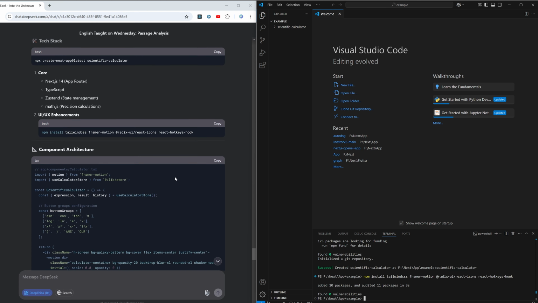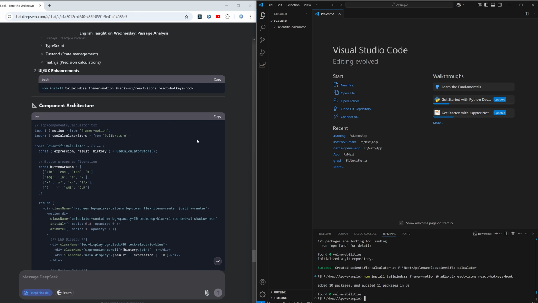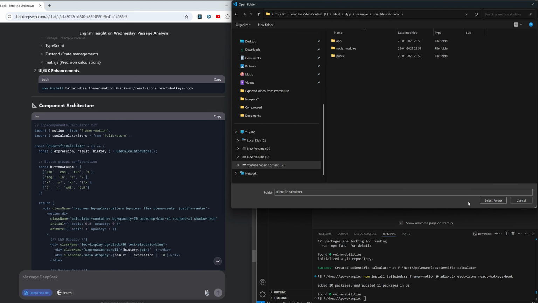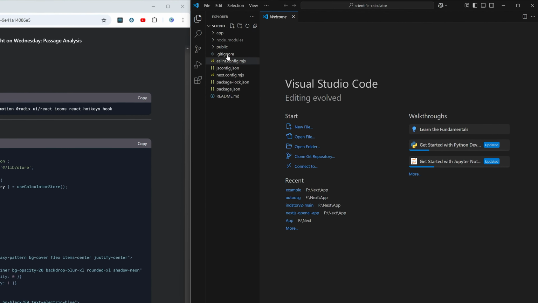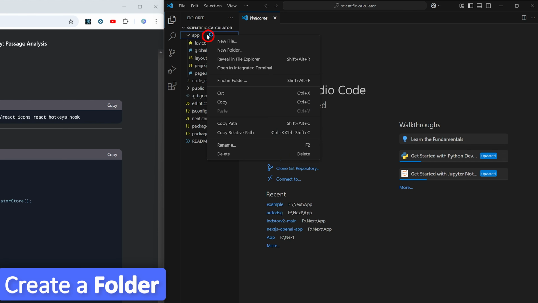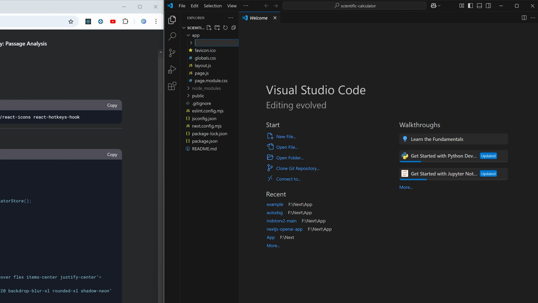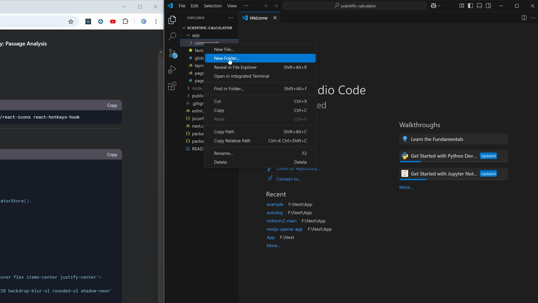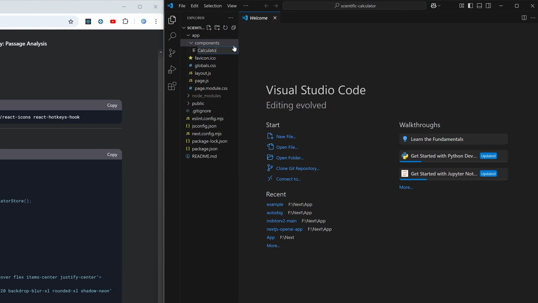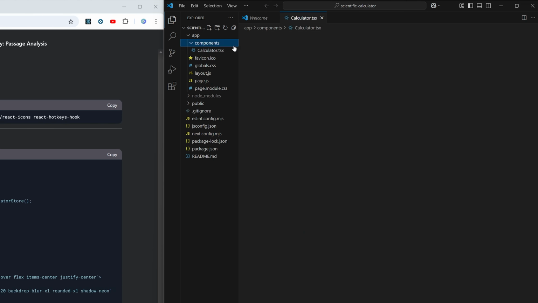Okay, now I guess all I need to do is actually open this and then change the code. So first of all, I guess I need to add a folder here based on this structure, which is app, then components, and then I'm gonna create this file, which is calculator.tsx.